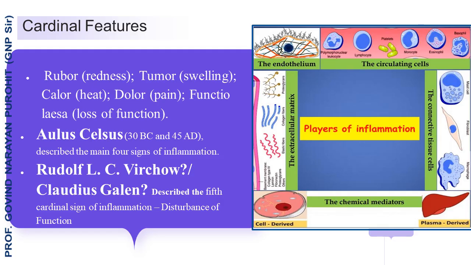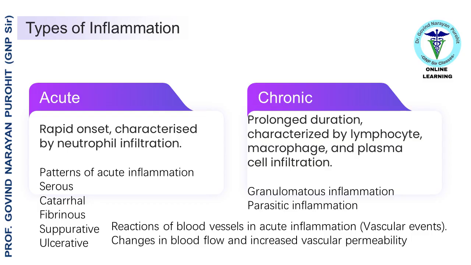Aulus Celsus, between 30 BC and 45 AD, described the main four signs of inflammation, whereas Rudolf L. C. Virchow and Claudius Galen described the fifth cardinal sign of inflammation, disturbance of function. Inflammation can be acute or chronic. In acute, there is a rapid onset and it is characterized by neutrophil infiltration.